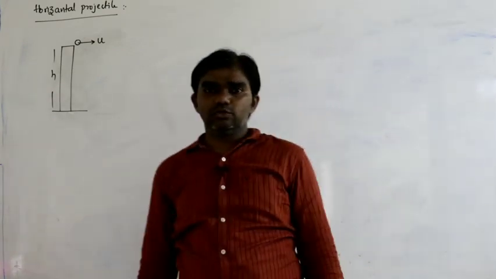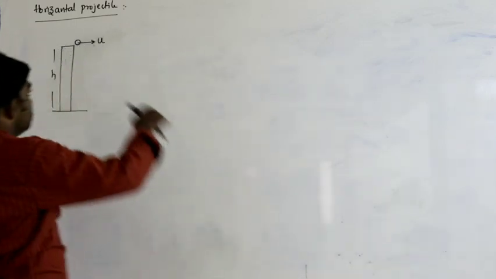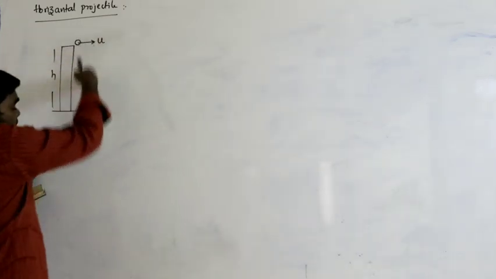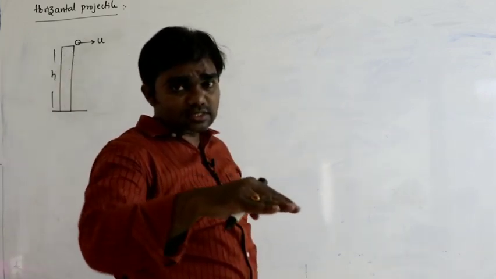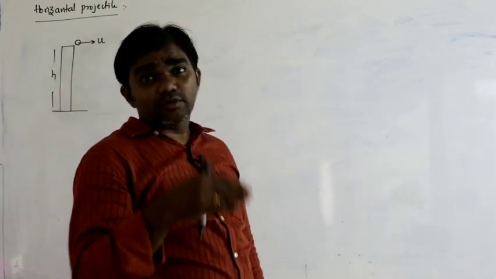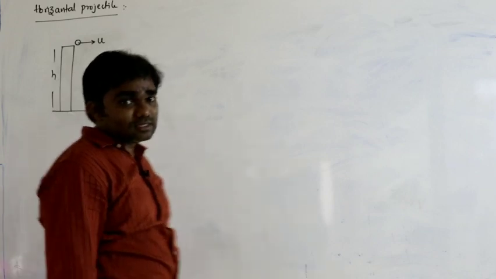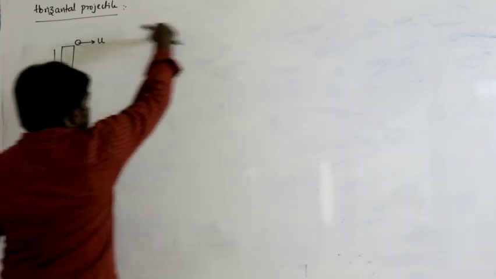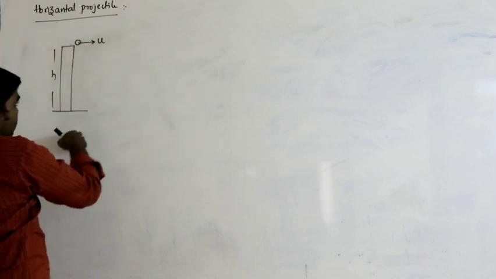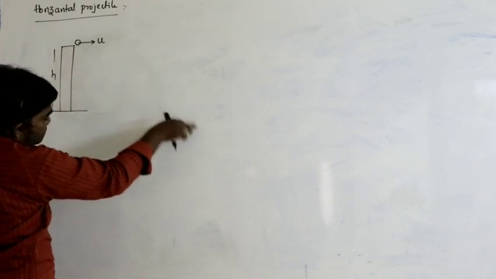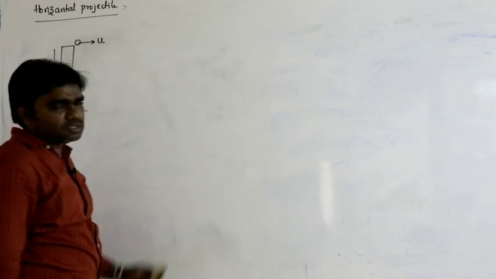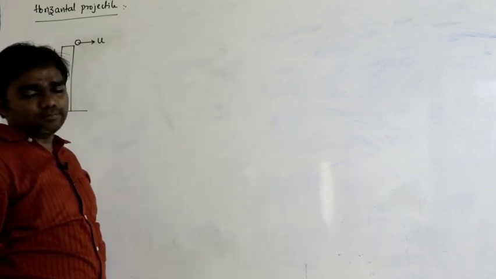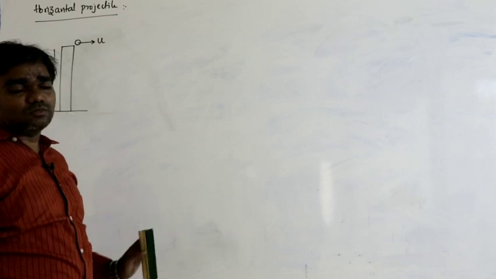So the body moves along x-axis, and at the same time the body moves along y-axis. See here, this is x direction and this is y direction. Now the body moves like this, traveling x component of distance and at the same time y component, horizontal as well as vertical.